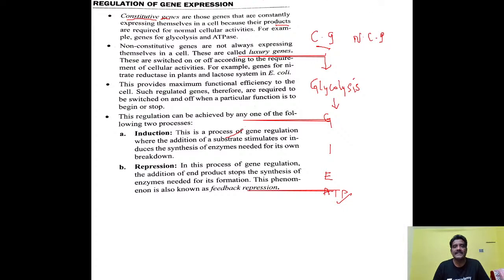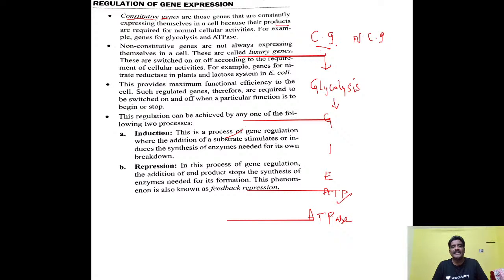So here the genes control that process, the glycolytic process, and also you can understand ATPase. Here you see this is ATPase. How is this ATPase important for the formation of ATP? This ATPase allows protons, and due to the movement of the protons, ATP energy is released.